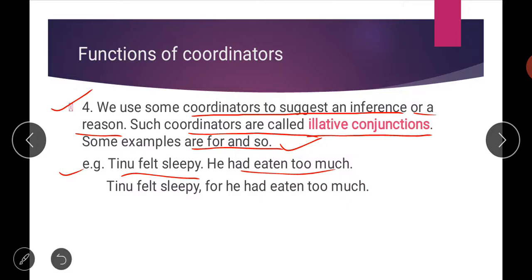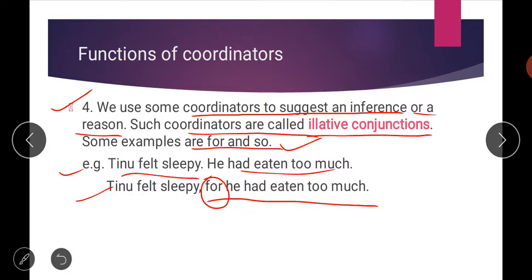So you can write the sentence by combining like this. Tinu felt sleepy for he had eaten too much, means we are specifying the reason of being sleepy. Tinu felt sleepy, why? For he had eaten too much. Or you can use the word because also here. So Tinu felt sleepy because he had eaten too much.